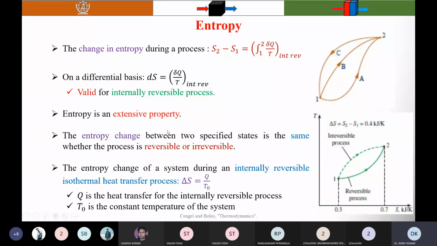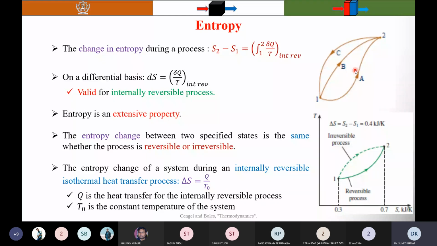In the last lecture, I discussed the Clausius inequality. Here you know that a quantity is a property if and only if its change in value between two states is independent of the process. So the property only depends on the states, meaning the initial and final state, and doesn't depend on the path followed, meaning the path a process follows.